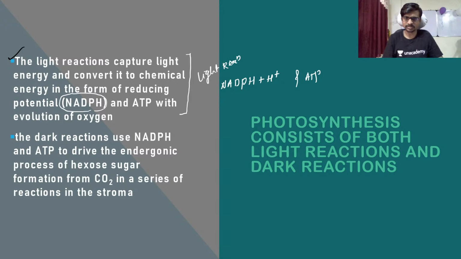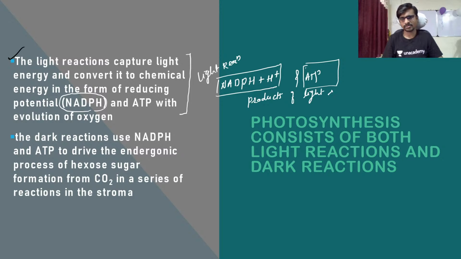Don't think too deeply about the light reaction. What does the light reaction do? It makes these two things, NADPH plus H plus and ATP. So these are the products of the light reaction.